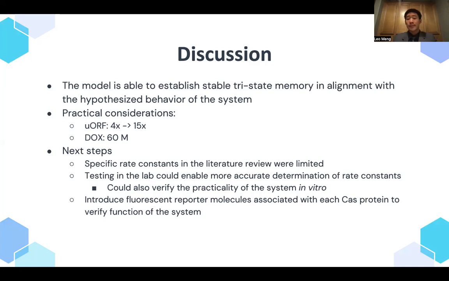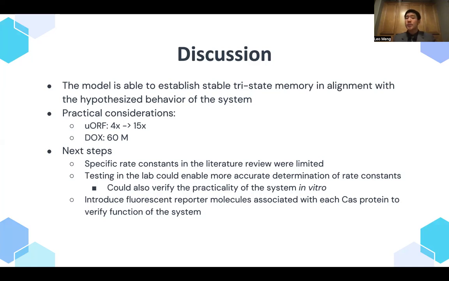Also, DOX required 60 molar for the high concentration to prevail. Obviously, both of these are not entirely practical, but that could also be due to the arbitrary assignment of my 0.1 molar for all of my initial gene concentrations, which could drastically inflate the required concentrations necessary to establish state changes. So next, because specific rate constants in the literature review are quite limited, I would definitely consider going to the lab so I can more accurately determine rate constants and just in general verify the practicality of the system in vitro.